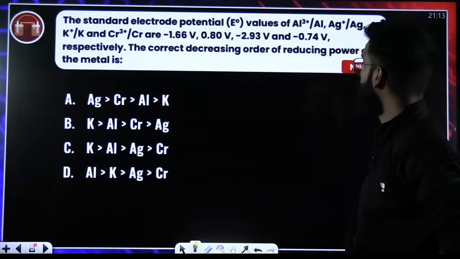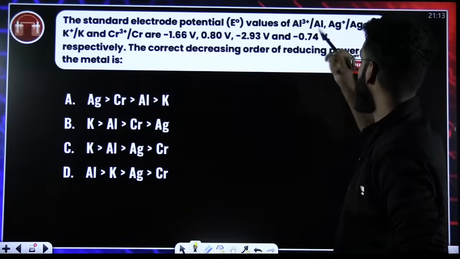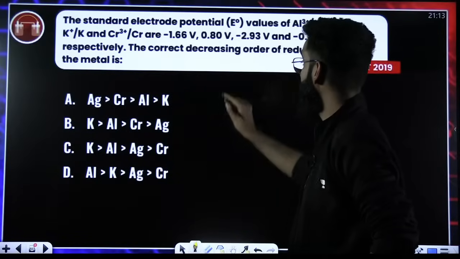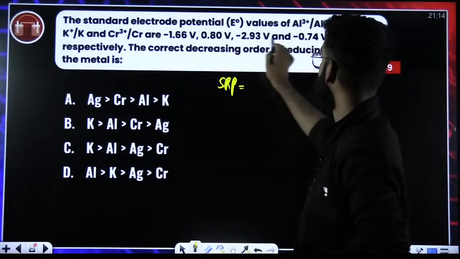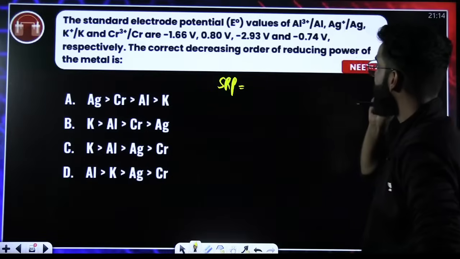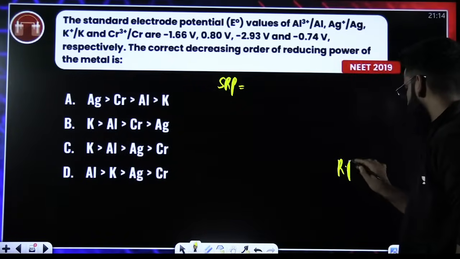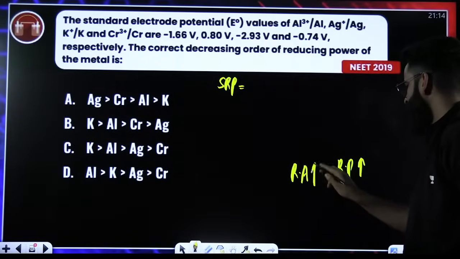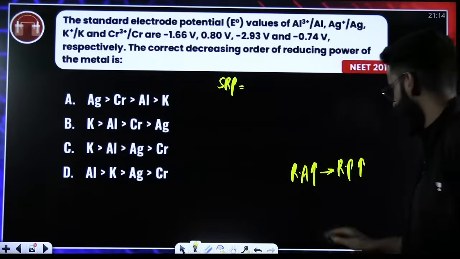The standard electrode potentials, Al3 positive gives Al, plus 3 to 0. Decrease in oxidation state means reduction. Basically, SRP values are given. The correct decreasing order of the reducing power. You know, a better reducing agent has more reducing power.